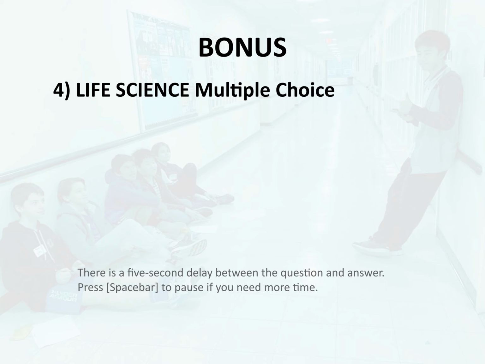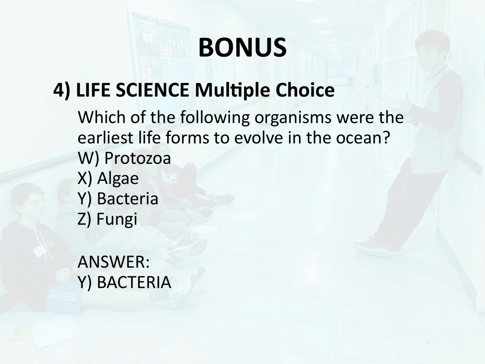Bonus 4. Life science. Multiple choice. Which of the following organisms were the earliest life forms to evolve in the ocean? W. Protozoa. X. Algae. Y. Bacteria. Z. Fungi. Answer. Y. Bacteria.